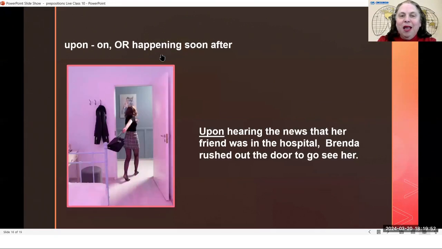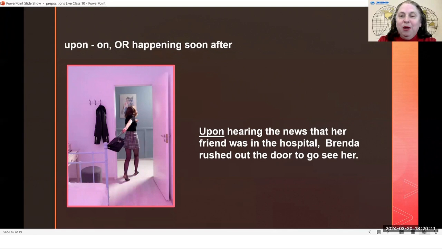Now here, happening soon after, and this means very soon, like almost immediately after. Upon hearing the news that her friend was in the hospital, Brenda rushed out the door to go see her.